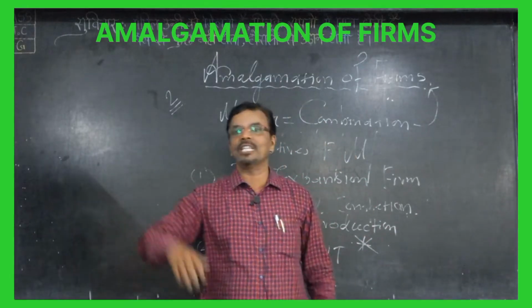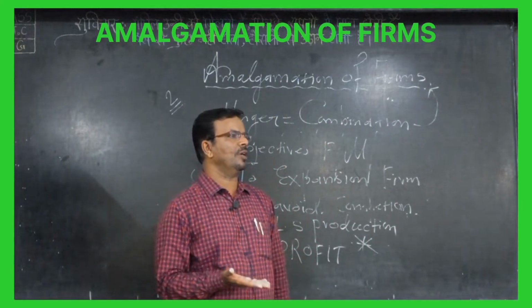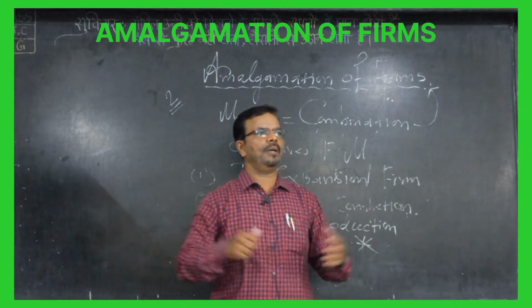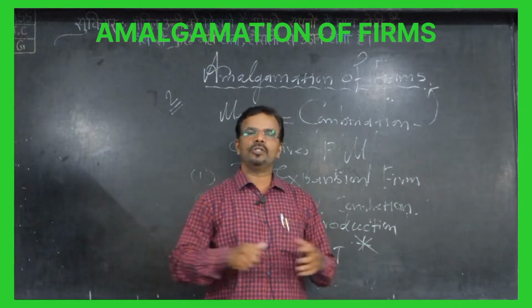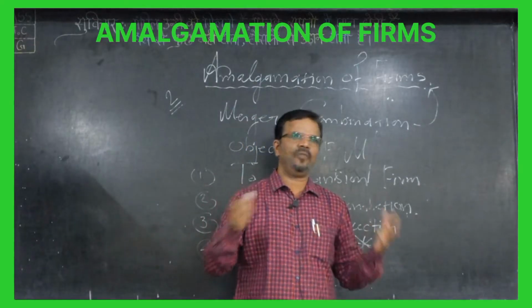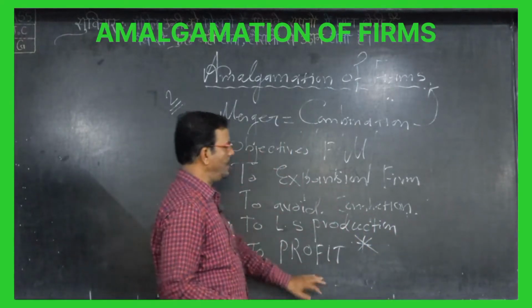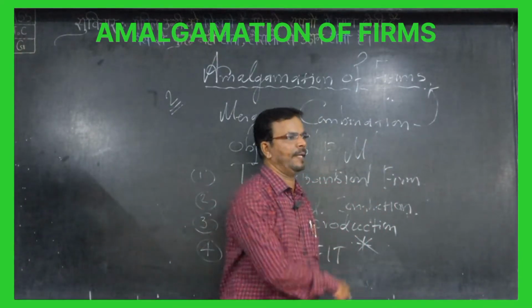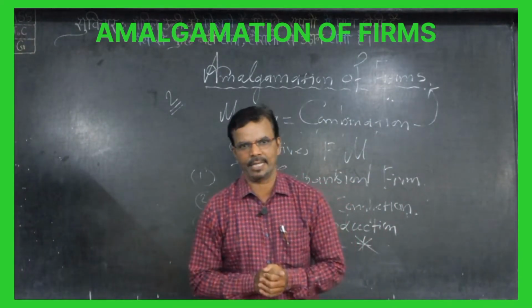Coca-Cola and the cement industry will not come together because their product is different, customers are different, and there are a lot of differences. So the amalgamation of firms is possible only when the products are the same.